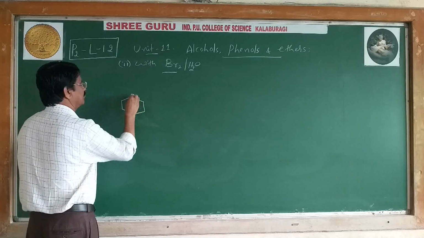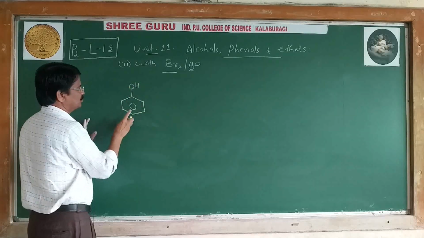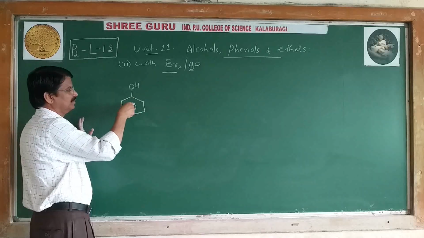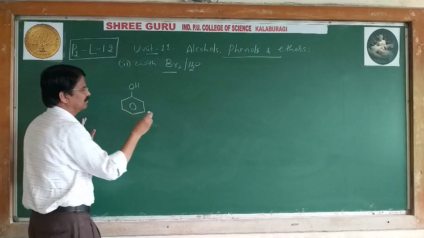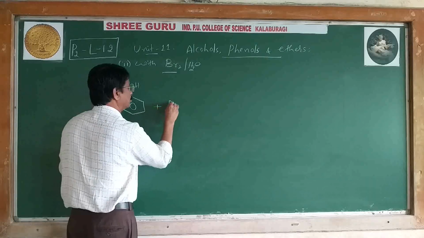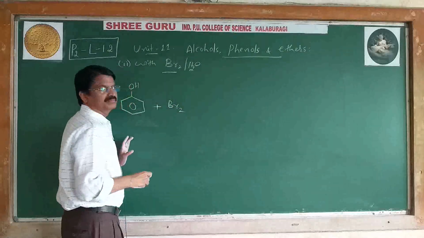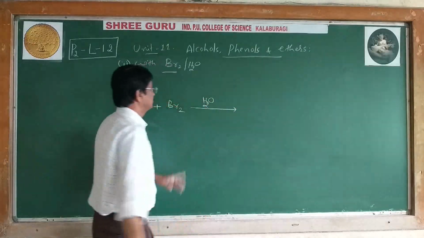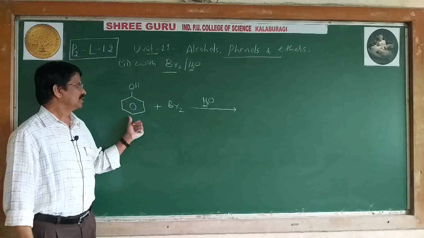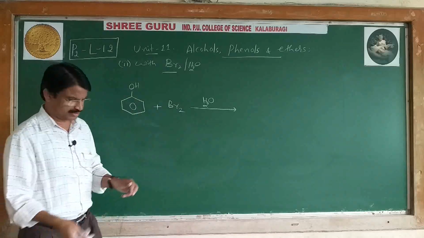Now phenol, so we can write the ring with double bonds or pi bond, sigma bond like this, double, single, any one method we can follow, plus bromine water. Phenol reacts with bromine water to produce a white PPT.